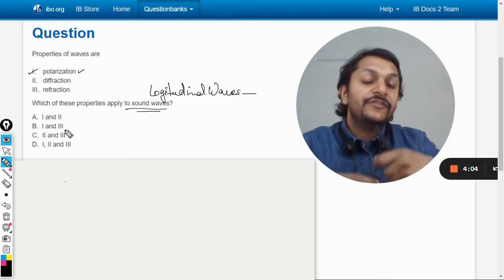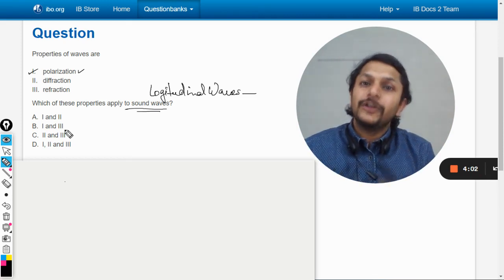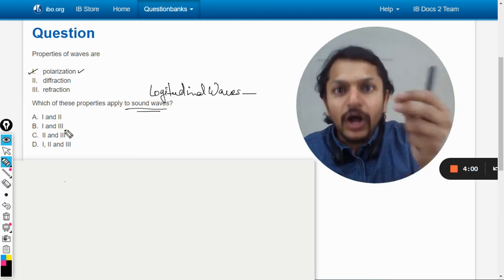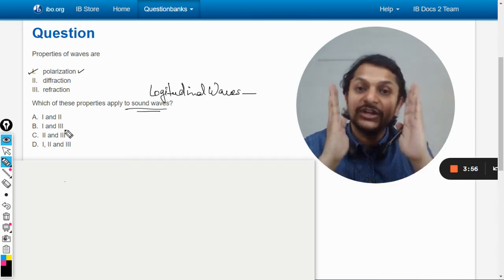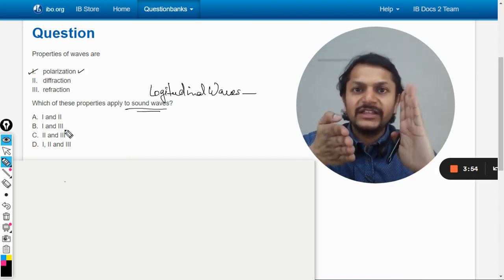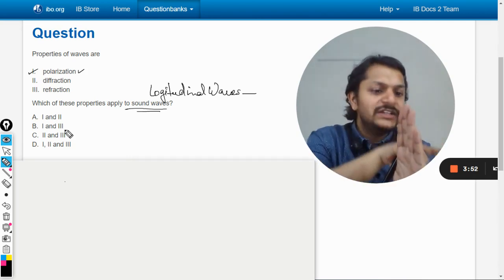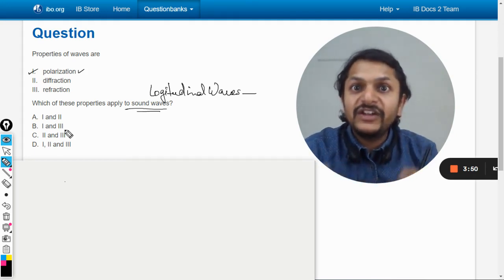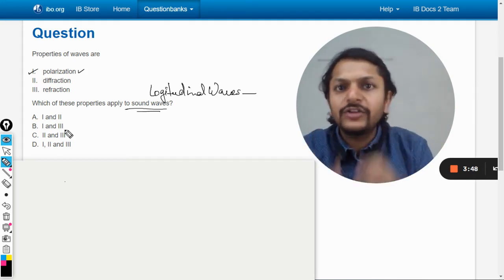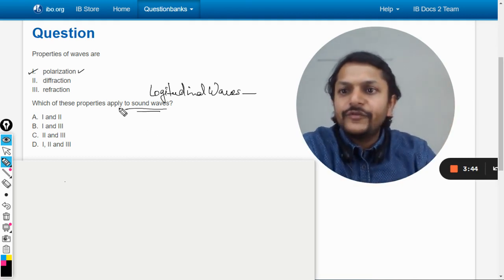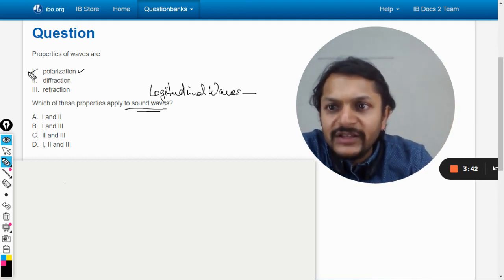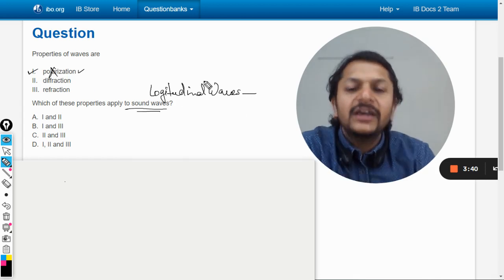If the wave passes through it, it is called longitudinal wave, and if the wave is not able to pass through it, or the intensity reduces, or you have seen, like, if we are using two polaroids and we are having the axis at 90 degrees, obviously the intensity outside will be zero. If it is not coming out to be zero, it is a longitudinal wave. If it is zero, it is a transverse wave. So the first thing is that polarization is not shown by sound wave.